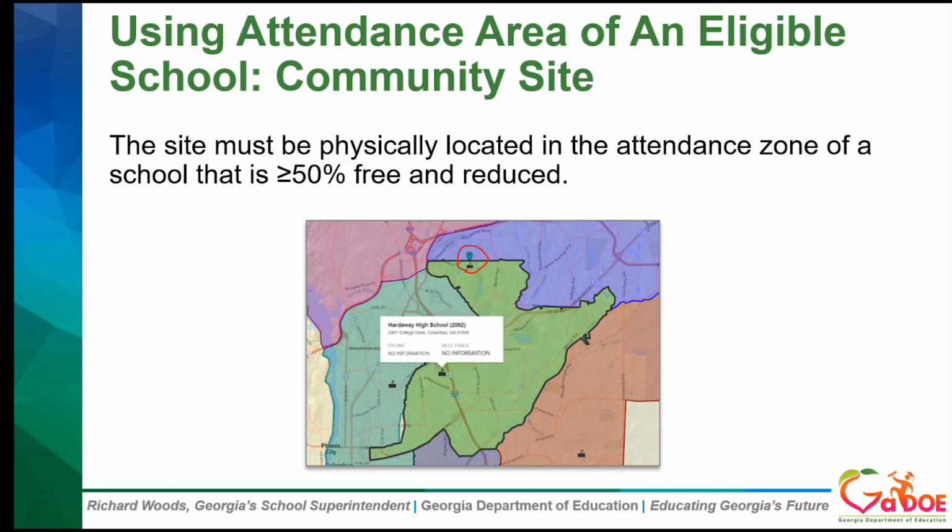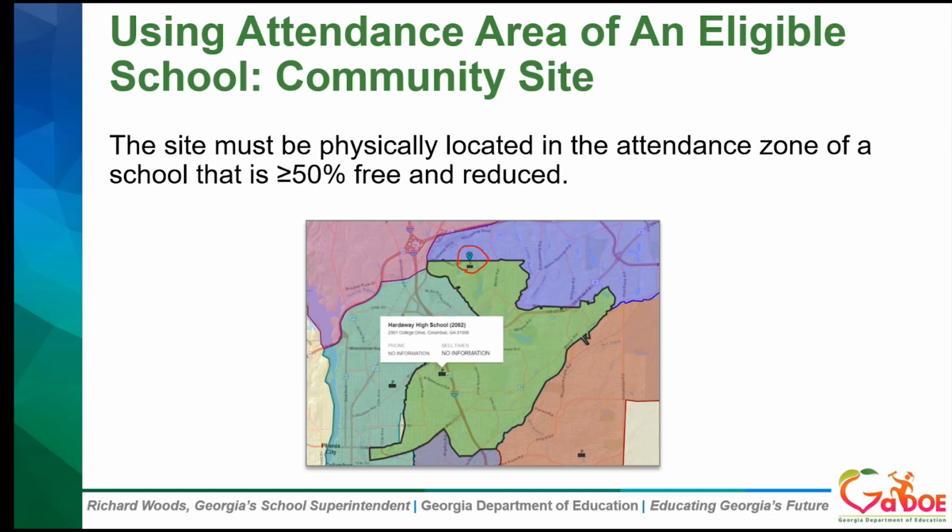Now we're going to look at an example of a community site. Here, again, community sites may be area eligible if they are geographically located in the attendance zone of an area eligible school. The site circled in red is the community site that wants to operate a Seamless Summer program. It is located in the attendance zone of Hardway High School.